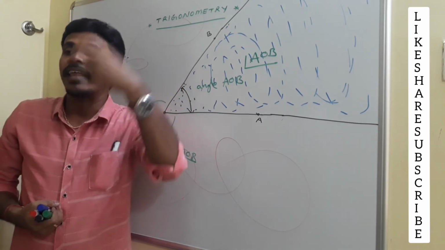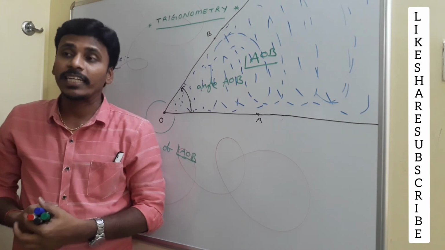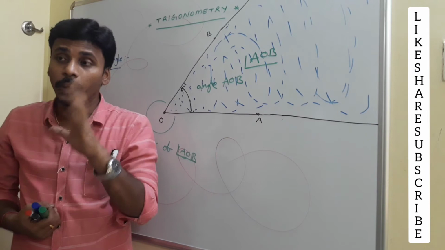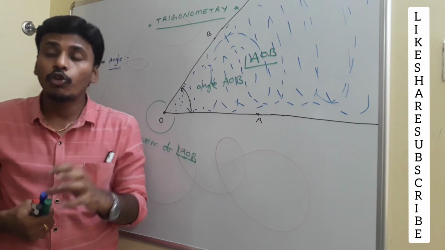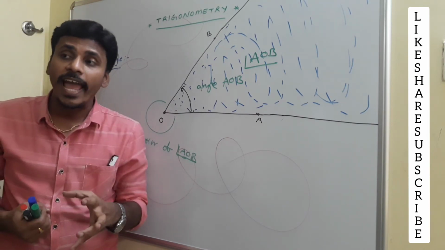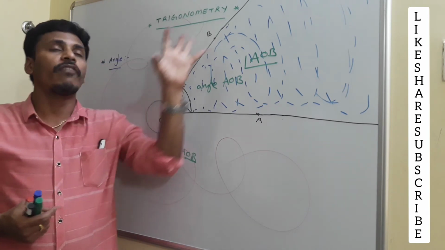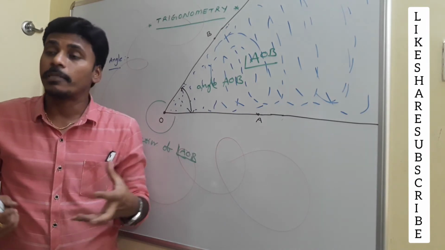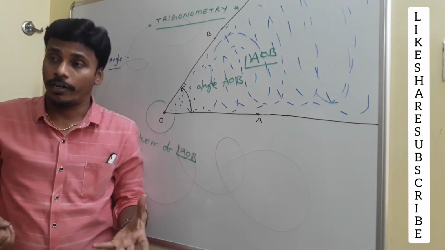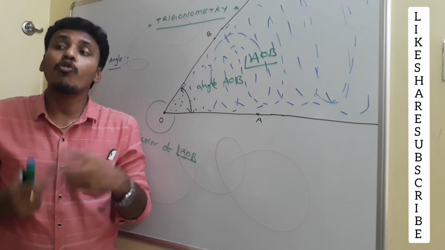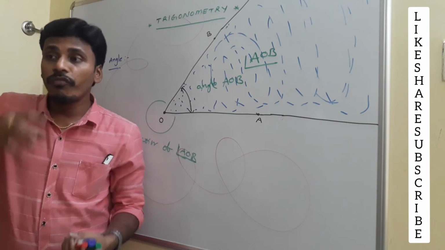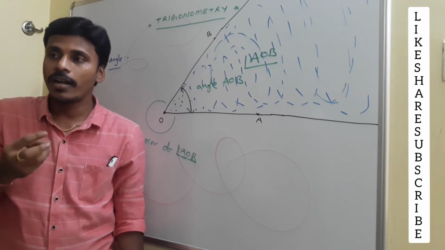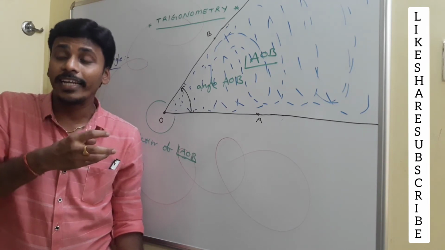Then there arises another concept related to this angle. That concept is basically the concept of the amount of rotation. Once again I am repeating, look at this, we need to measure the angle. Measurement of an angle is nothing but measurement of these infinite points. How to measure all these infinite points? Practically it is impossible to measure an infinite number of points, right? So, to measure all those infinite points, we have another idea. That idea is related to the amount of rotation, and I am going to explain that idea of measuring an angle.